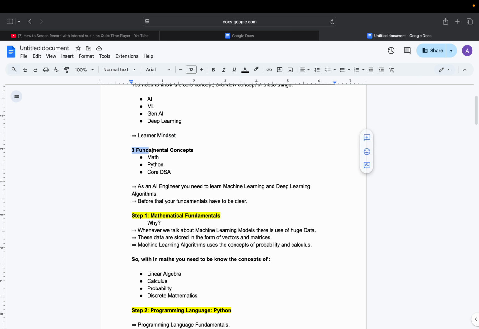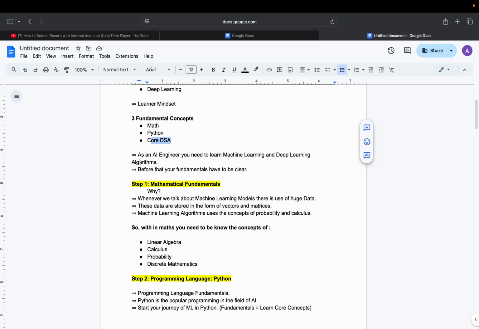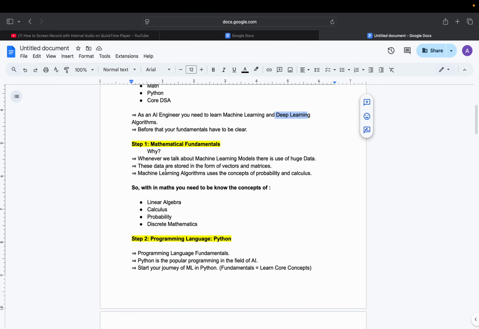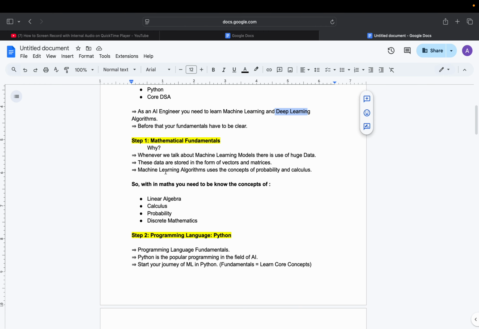The three fundamental concepts that you need to know are math, Python, that is the programming language, and core DSA, that is, core data structures and algorithms. As an AI engineer, you need to learn machine learning and deep learning algorithms. That means you need to know both. Before that, your fundamentals have to be clear. So step one is you need to know the mathematical fundamentals.